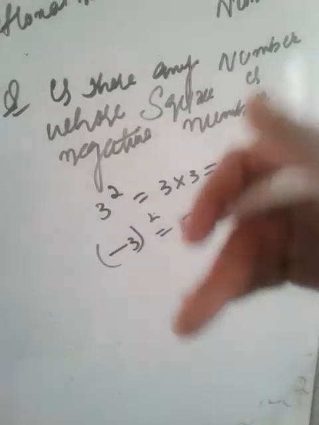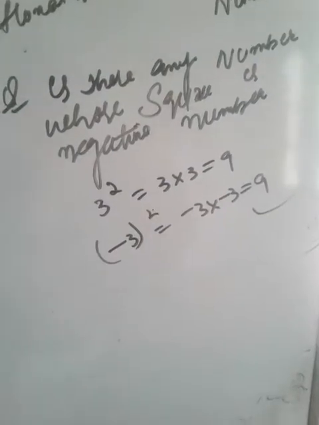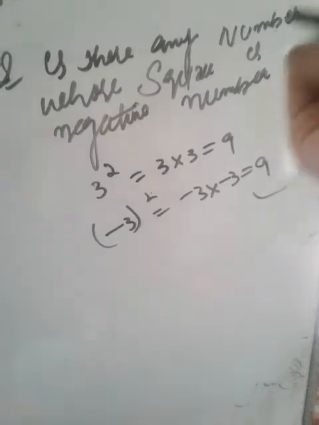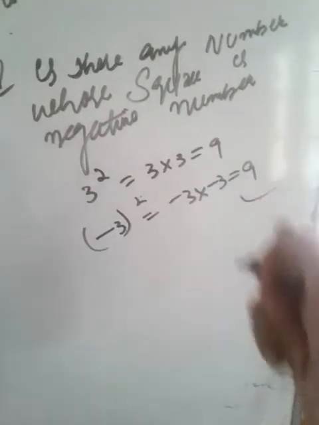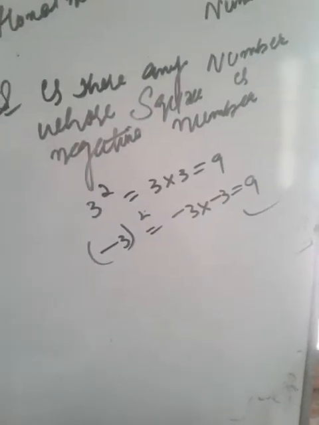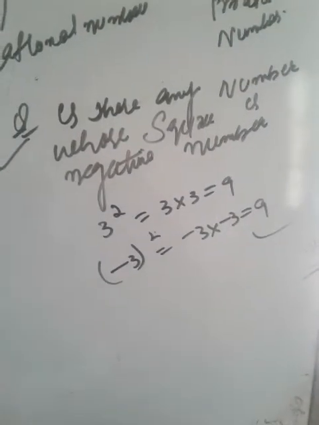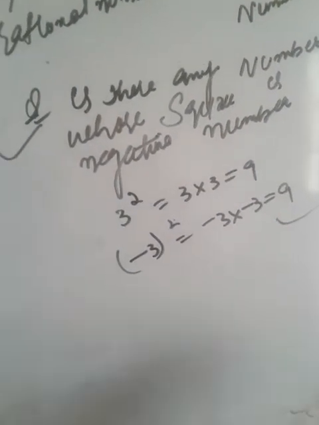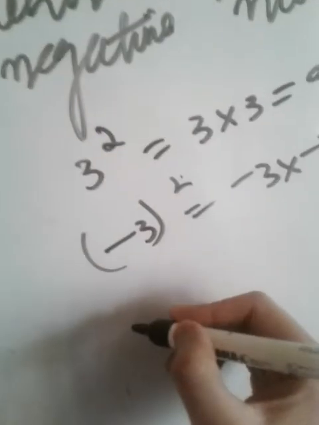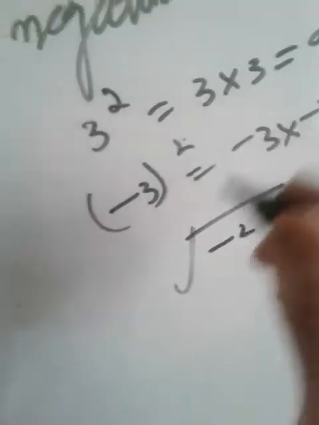I have posed the question: is there any number whose square is a negative number? We have tried to answer it with different examples by picking different numbers, positive as well as negative, squaring them, but we found that the answer is positive. But is there any number whose square is a negative number? Of course there is. You have learned in your quadratic equation concept about the square root of, say, minus 2.